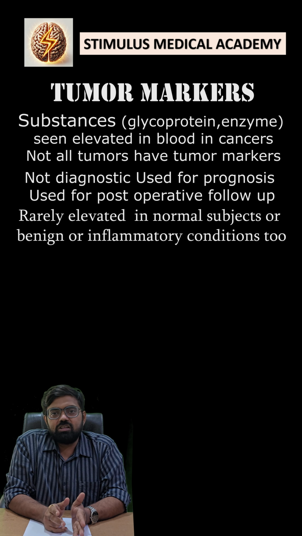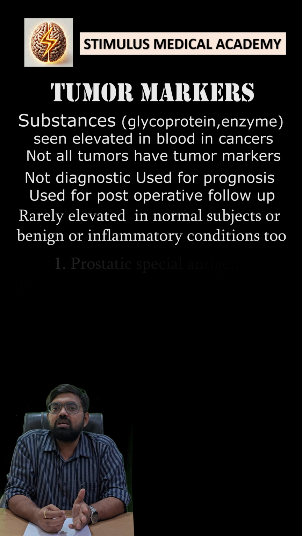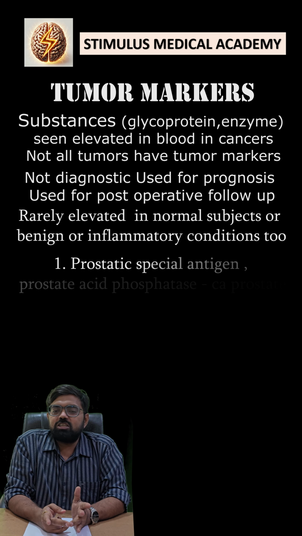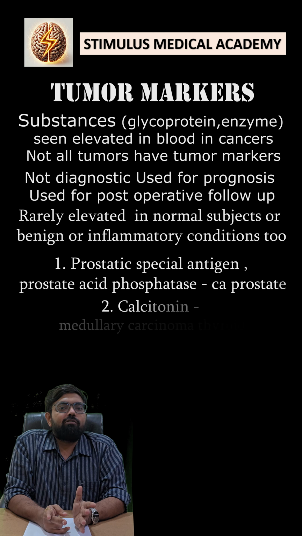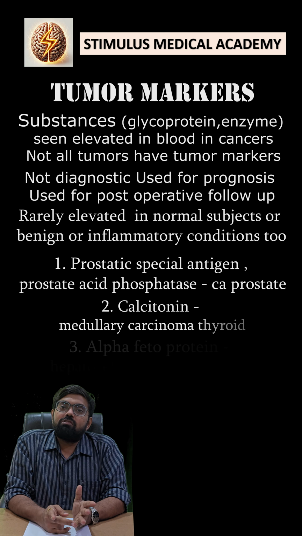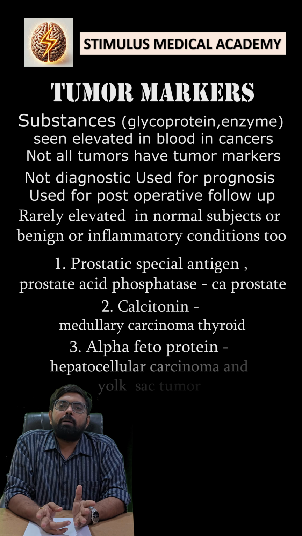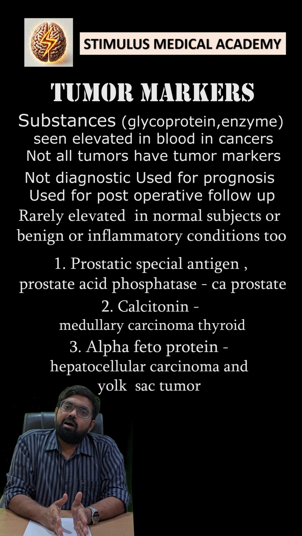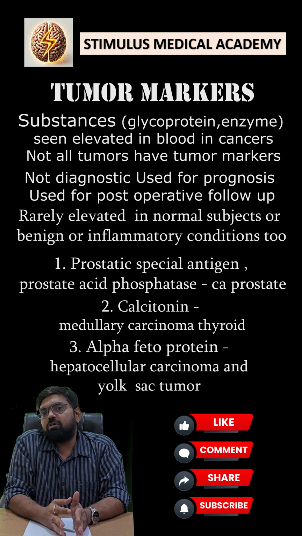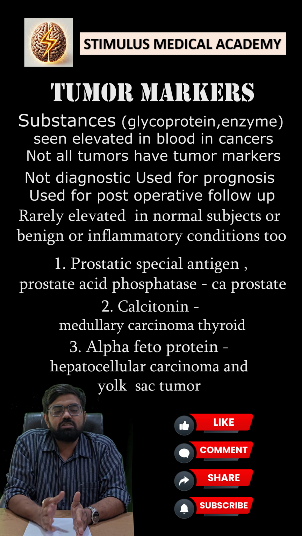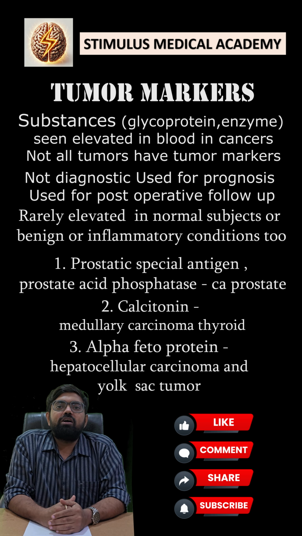So these are the significance, and there are very few tumor markers we will be remembering now. One, which we already saw, is carcinoma prostate, with prostatic specific antigen and prostatic acid phosphatase. Medullary carcinoma thyroid, you have calcitonin. Alpha fetoprotein, which is seen elevated in hepatocellular carcinoma. The same alpha fetoprotein can also be elevated in a gonadal tumor like a yolk sac tumor, which can be seen in the ovary or the testis. So these are a few examples of the tumor markers.